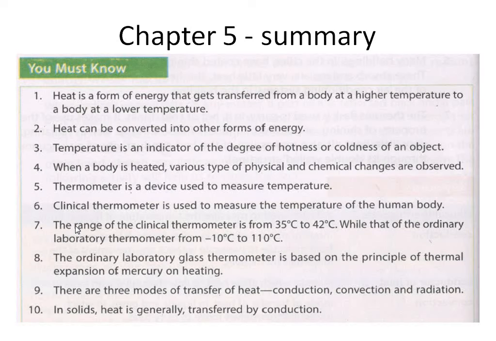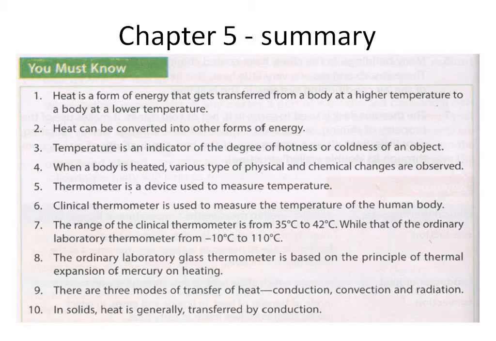As a helping material, I have given you the chapter summary. You read this chapter summary. Whatever we have learned in chapter 5 is here. The main points, the main material of what we learned in chapter 5, is here